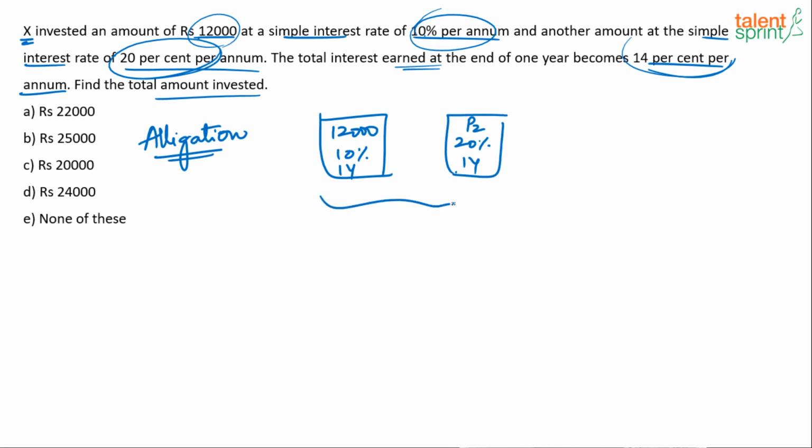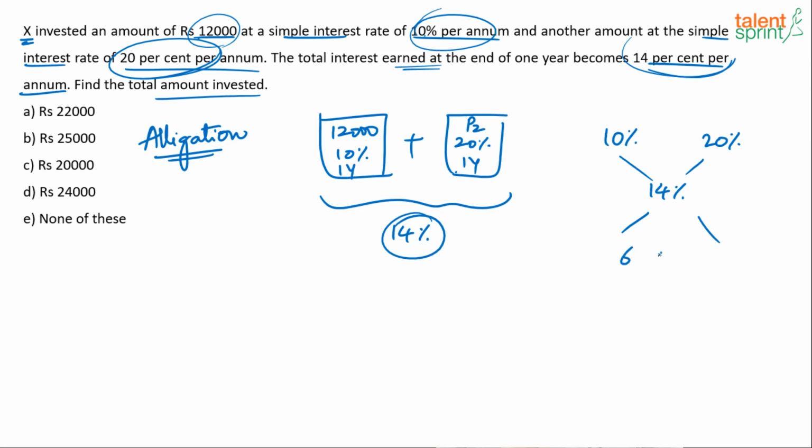The total of these two, when you see, you're actually getting 14% per annum. The mixture of these two. When you add these two, you get a mixture. That mixture is giving you 14% after 1 year, if you calculate. So simple understanding is 10% is given in first scheme, 20% is given in second scheme. Overall mixture gives you 14%. So take the cross differences, what do you get? 6:4. Meaning the principals should be in the ratio of 3:2.